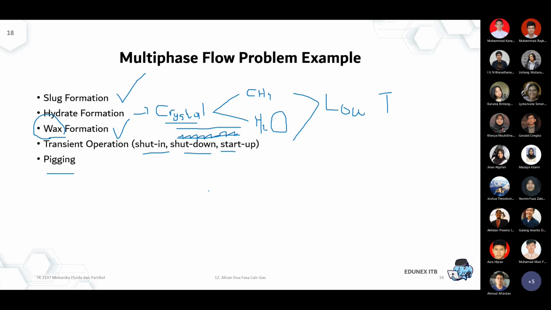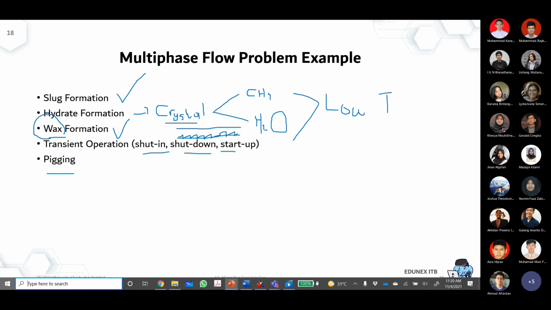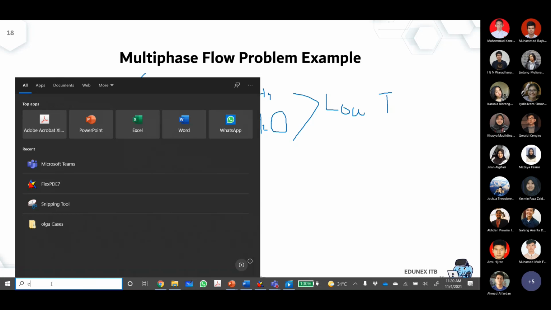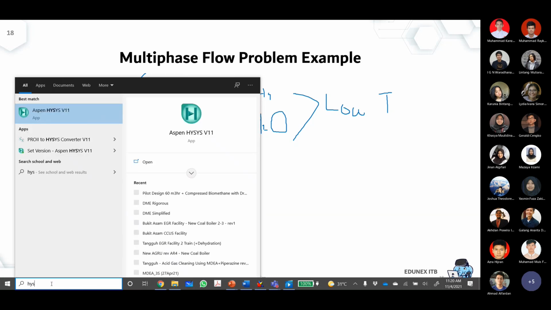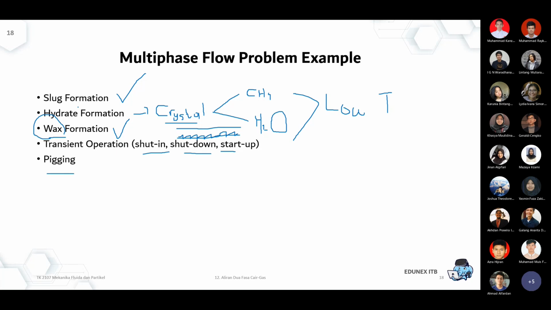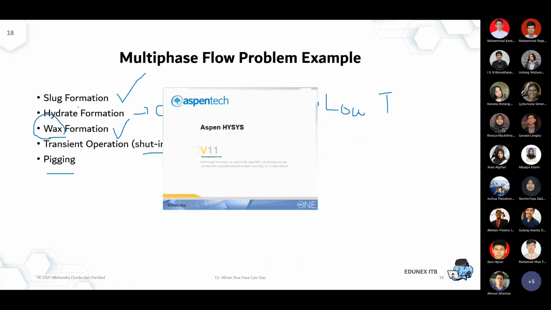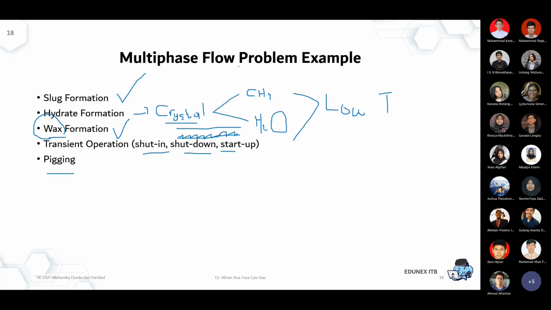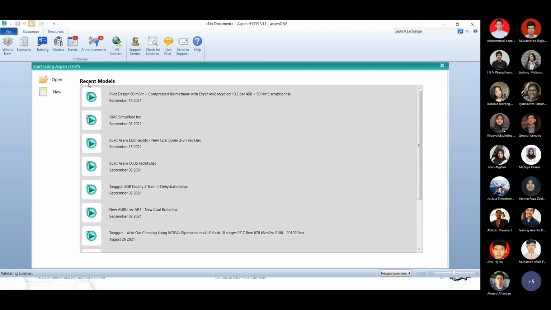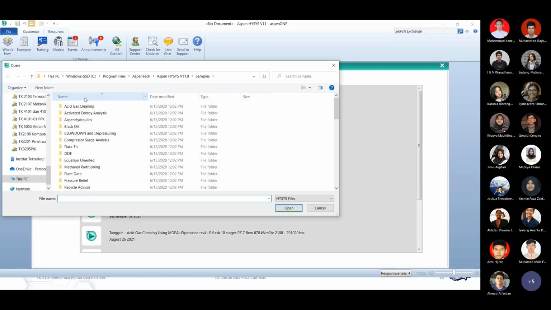So again, that's why if you go to HYSYS, I think there are some examples about that. Let me check. It's not a powerful tool, but it gives you some starting point. HYSYS is not dedicated to this kind of multi-phase flow. It's able, but it's limited. For a more powerful one, the most powerful at the moment is the one that I showed you in the first video, the Schlumberger OLGA software. And there is also Aspen Hydraulics, if you're interested later.